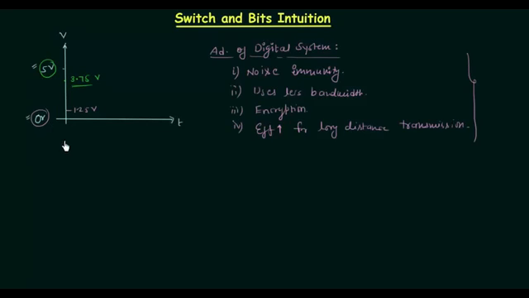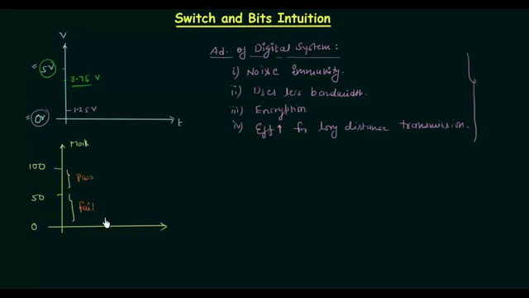For example, let's take a class, and in this class, let's say we have 60 students and there was a paper. The paper was of 100 marks. This is 0, this is 100, and we have one more level, 50. This is marks obtained by the student. Let's say out of 60, 40 students obtained 0 to 50 and the rest 20 students obtained 50 to 100, and I will call 0 to 50 fail and 50 to 100 pass.